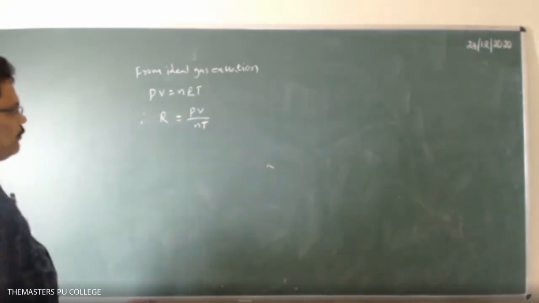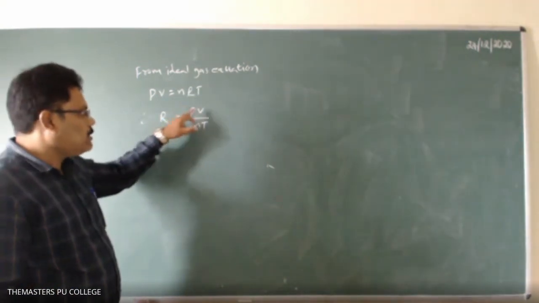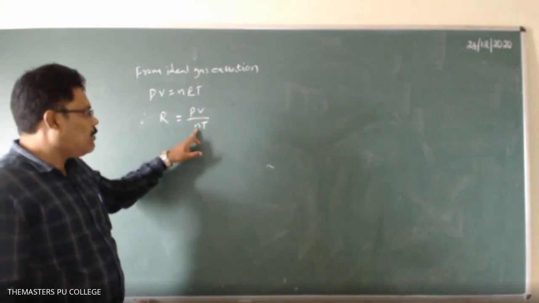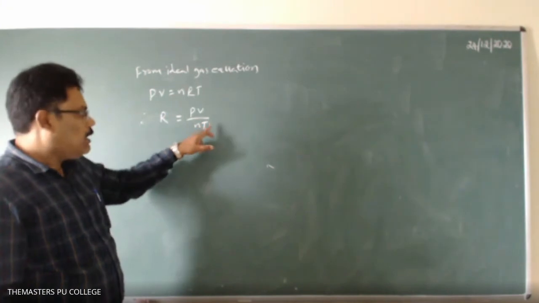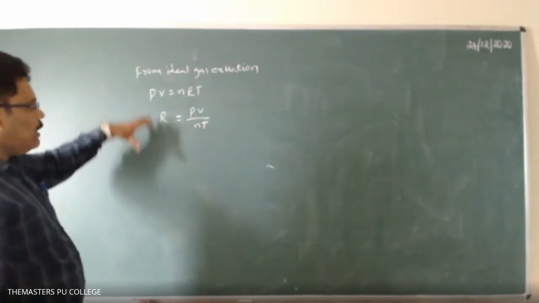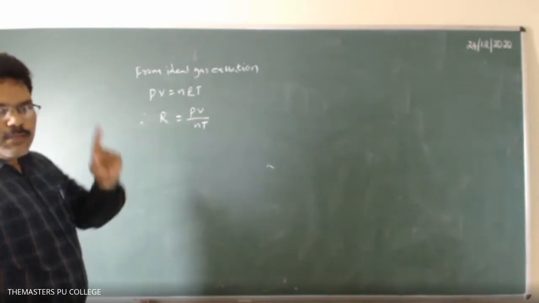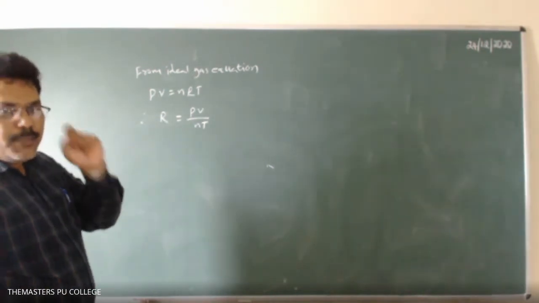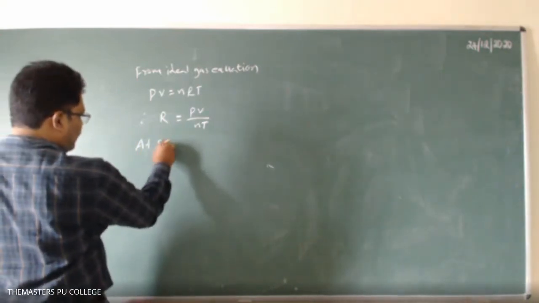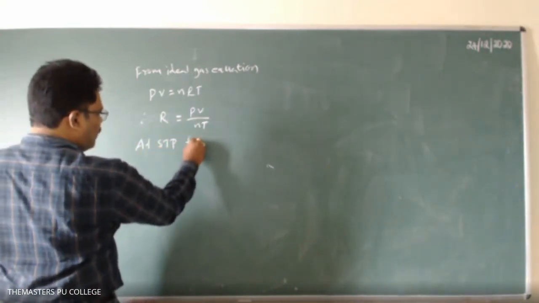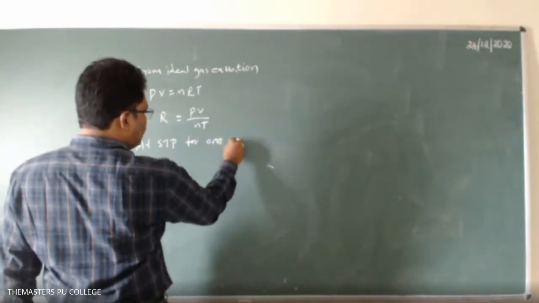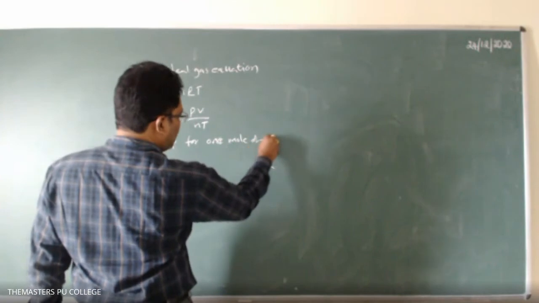So here, P is the pressure of the gas, V is the volume of the gas, n is the number of moles of the gas, T is the temperature. Okay. So now we will calculate the R value for 1 mole of gas at STP condition.